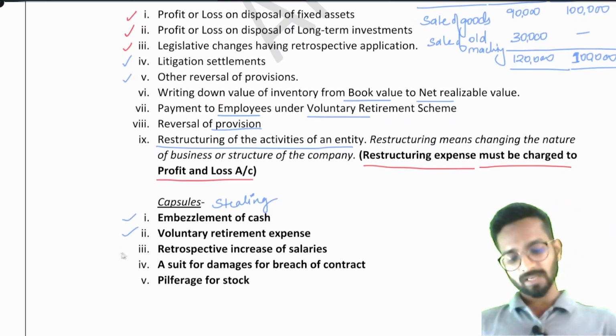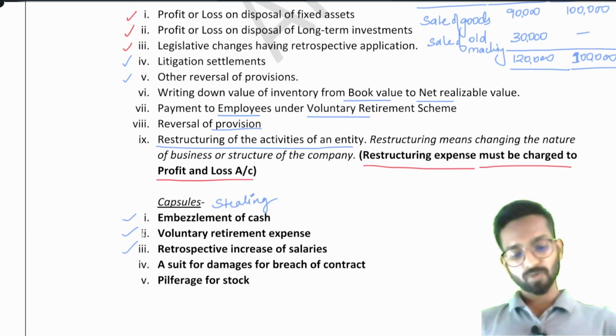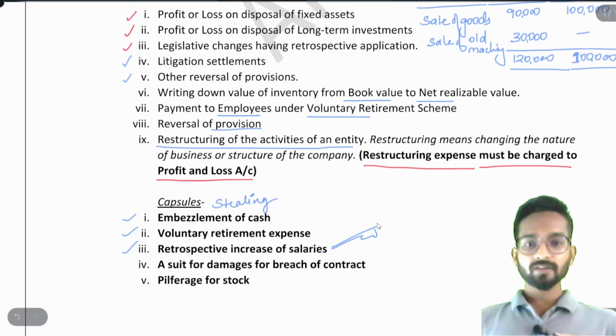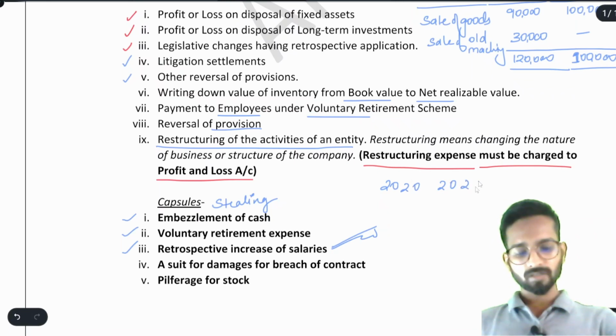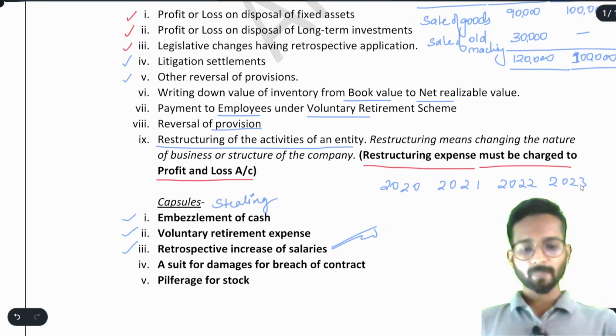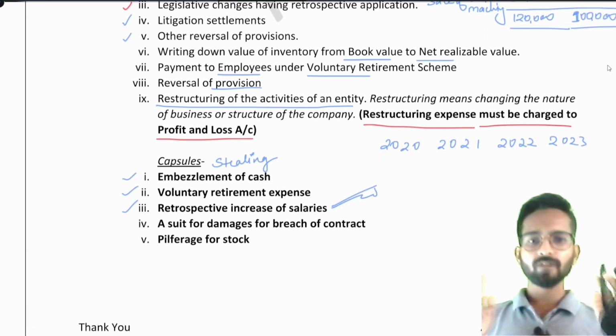Retrospective increase of salaries. What do you mean by retrospective increase? This point is very, very important. Be very, very careful. Suppose I have 3 employees who have worked for me from 2020, 2021, 2022, and now 2023 also. Now my employee says that you have not increased the salary since 2020, we are going home, we will not work.